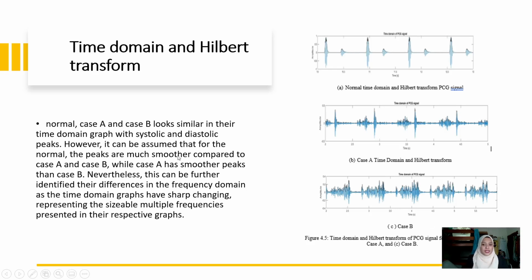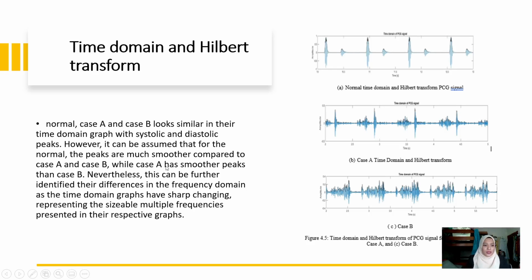So for my analysis, I can state that case A and case B look similar in their time domain graph, with systolic and diastolic peaks. However, it can be assumed that for normal, the peaks are much smoother compared to case A and case B. The pattern is repeating, right? But for case A and case B it's different. There is murmur here, if you can see in S2, and we also have murmur here before S1 or S2. That's what we analyze.